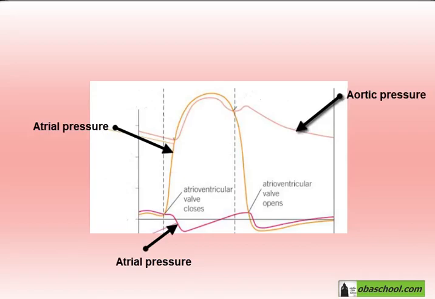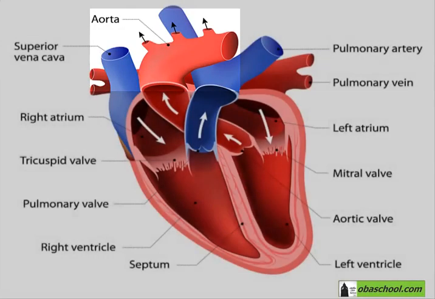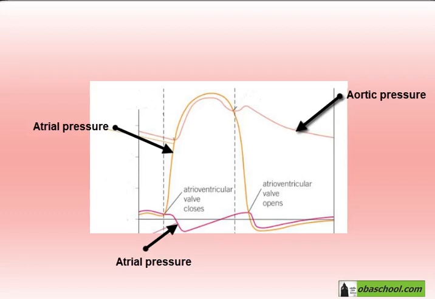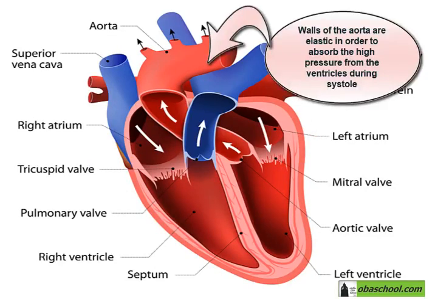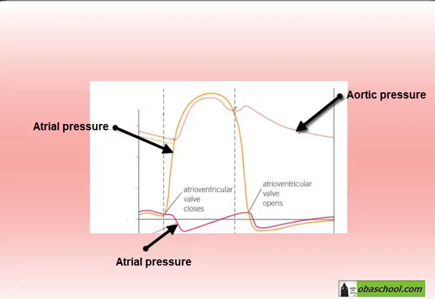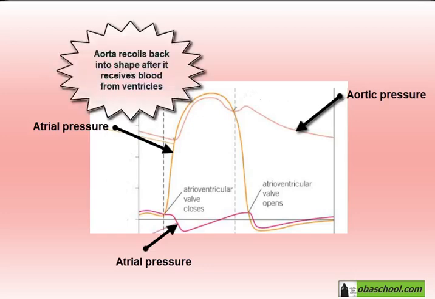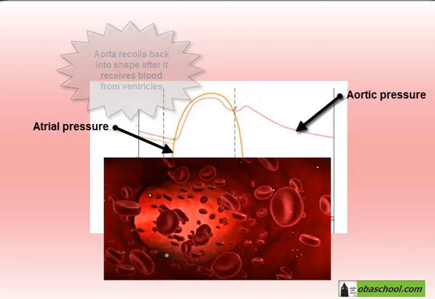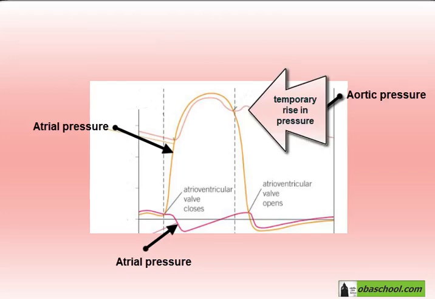As for aortic pressure, which is the pressure in the aorta, it will rise during ventricular systole because the ventricles contract, filling the aorta with blood, so we have a rise in pressure, but it will gradually fall because of the elasticity of this wall. So the wall has a lot of elastic fibers, as we've seen. So once it fills with blood, it will recoil back and absorb this pressure because of this elasticity. This recoil will cause a temporary rise in pressure at the start of the relaxation phase, but it will then lead to the lowering of the pressure.